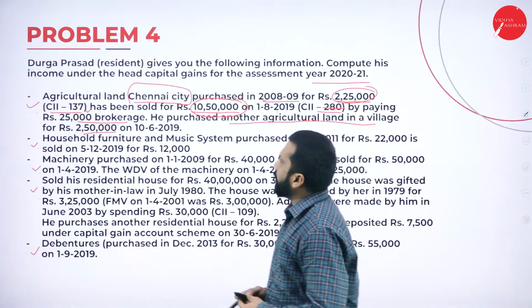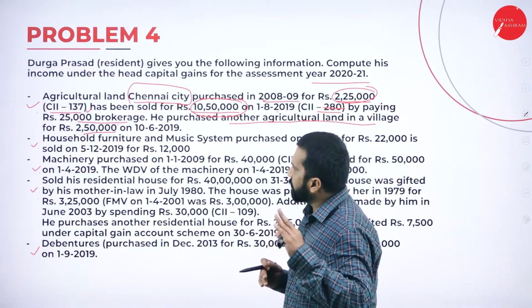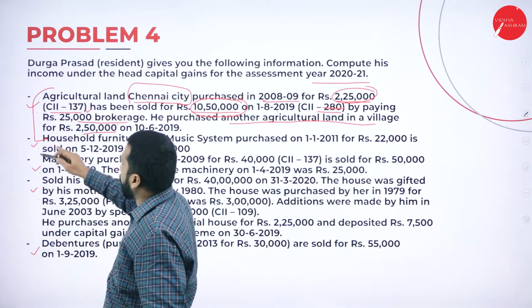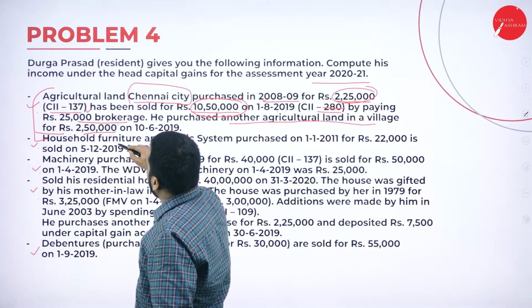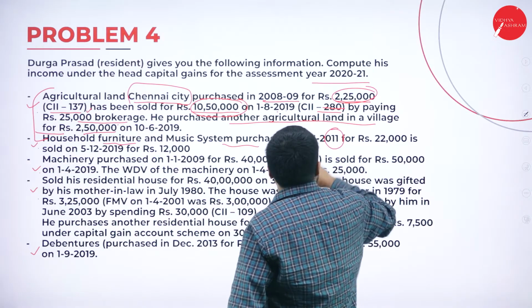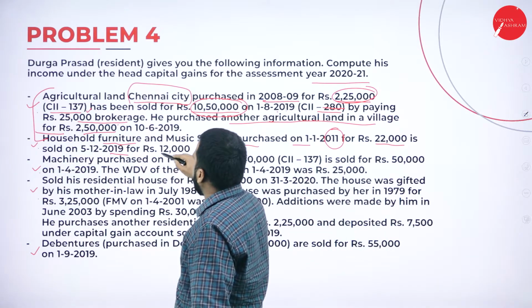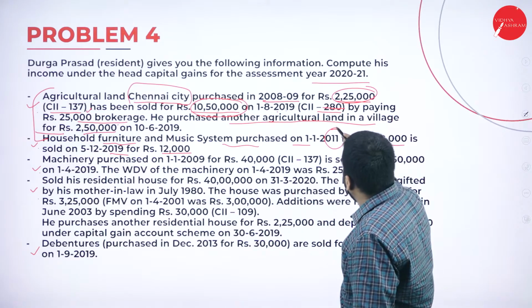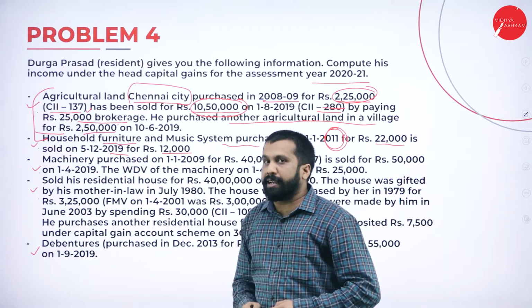Now, first one we completed. It is very clear and easy. Now, second one. So again, we don't come back for first one. Now it is second. Household furniture and music system purchased on 11 for 22,000 is sold in 2019 for 12,000.